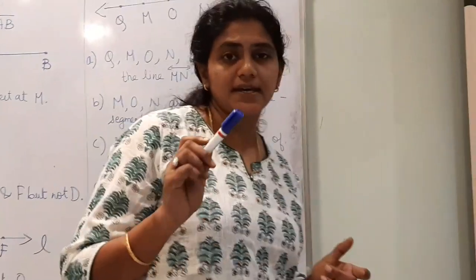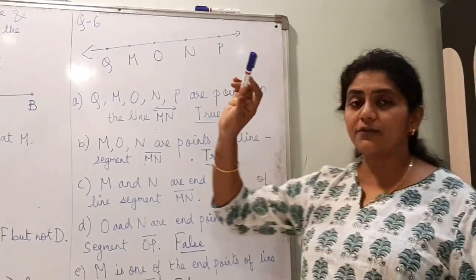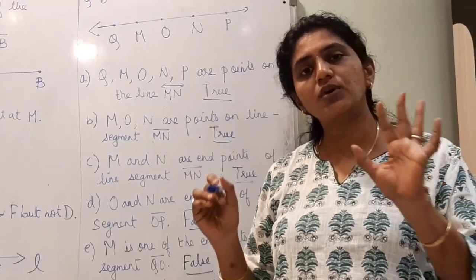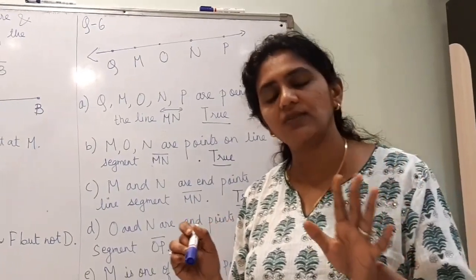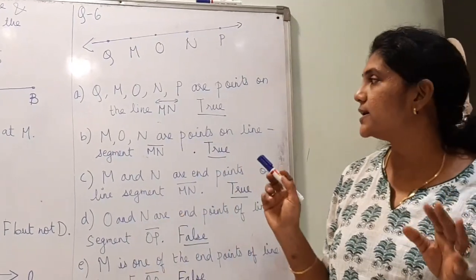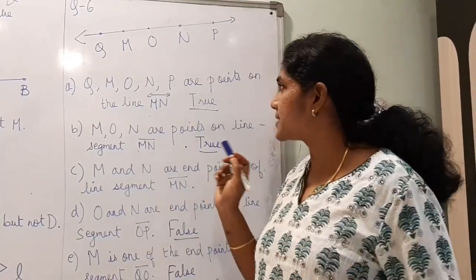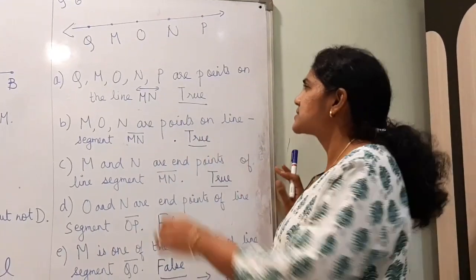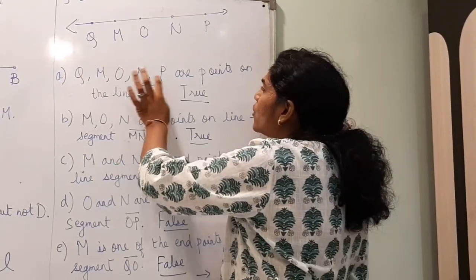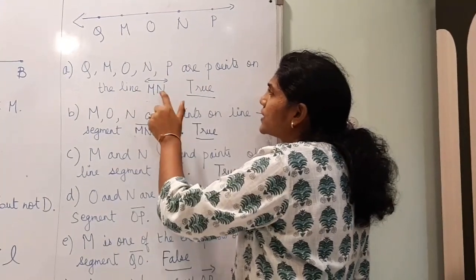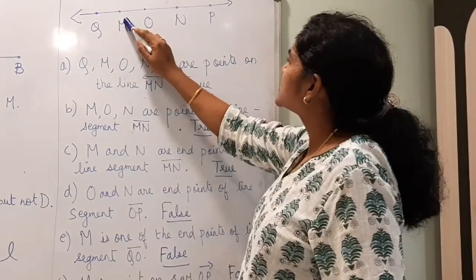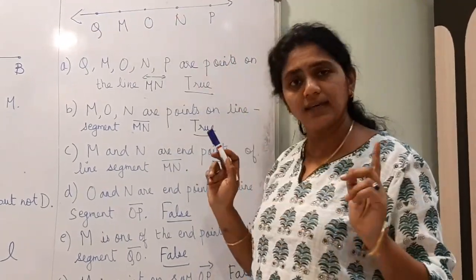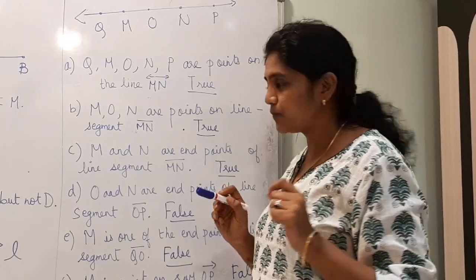Now in question 6, the figure is given and you have to write true or false. You can do it in the textbook itself, no problem. No need to write in your notebook. So this is the figure given. First, Q, M, O and P are points on line MN. This is line MN extending in both directions. Are they on the line? Yes, so the answer is true.